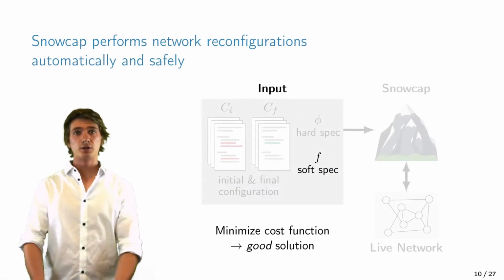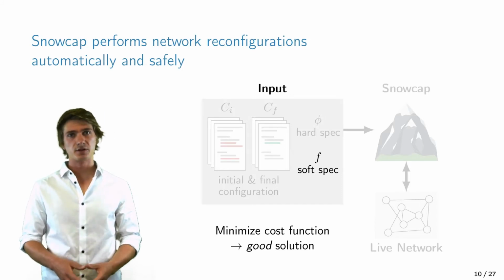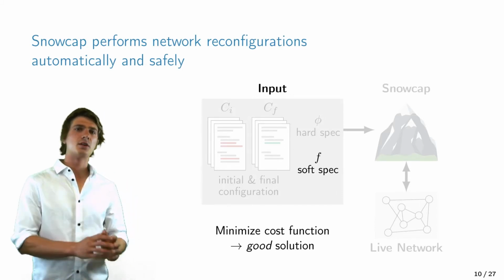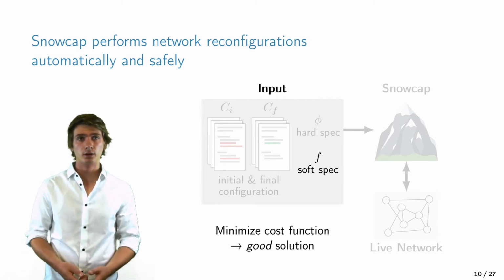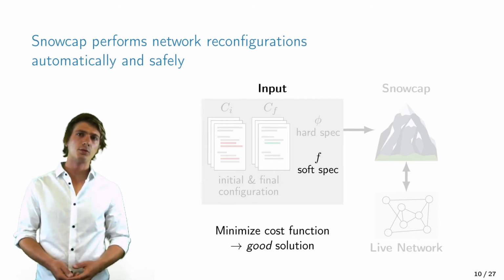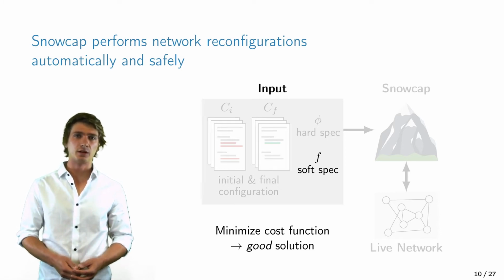In addition, operators can specify a soft specification, which is a cost function that compares different migration sequences. Because not all orderings that satisfy the specification are equally good. For example, we might want to reduce the number of traffic shifts, because these might have a negative impact on the performance of the network.